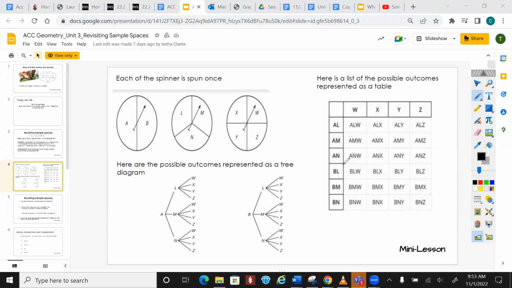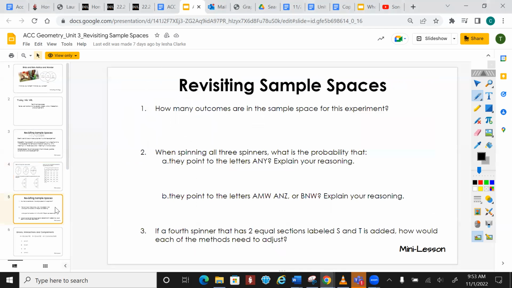Okay, so here is also a table that represents this scenario. Notice how we have W, X, Y, Z, and then we have AL, which is A, then L. We have AM, AN, BL. You can make a table, you can make a tree, you can do a little diagram of the spinners. Those are different ways that we can represent it.